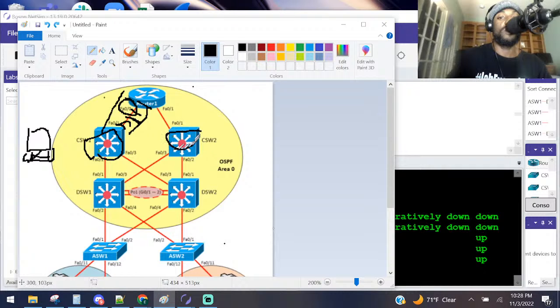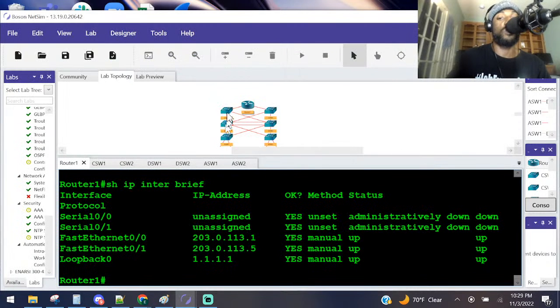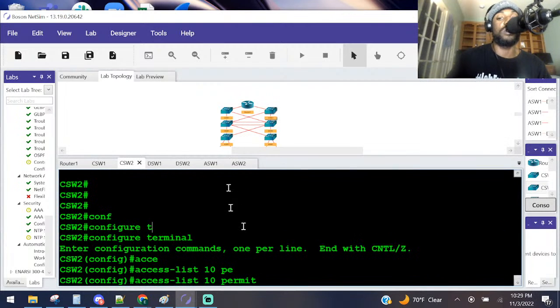So he needs to synchronize his time only with this. And then we're going to create an access control list to make sure that nobody else will tell us what the time is. And that's who we're going to. So we did it with keys, but now we're doing it with an access control list. That's what they're basically doing here. They're just showing us two ways to secure NTP, or Network Time Protocol, right?